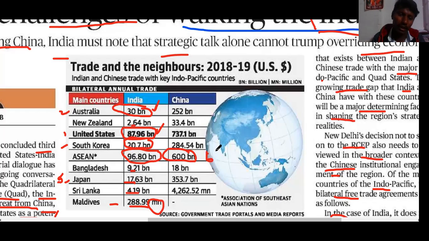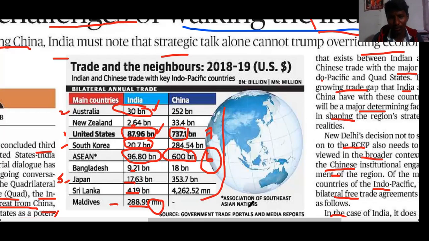In trade and the economic perspective, China is 6 times ahead of our country in the region. This is what we lack. China has $737 billion with the US, whereas we have only $87.96 billion. That is 7 times bigger than India's trade with the US. All this is one map of the trade.